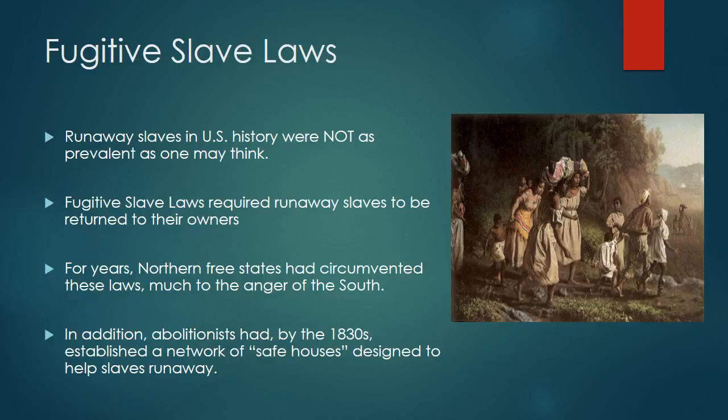So these arguments began to arise again in the 1840s over the fugitive slave laws. Northerners don't really like them. What Southerners begin to call for is a stronger fugitive slave law, a fugitive slave law that makes it easier for them to recapture their runaway slaves and produces harsher punishments on Northerners that refuse to obey this law. So even in the 1840s, we have arguments taking place over fugitive slave laws.